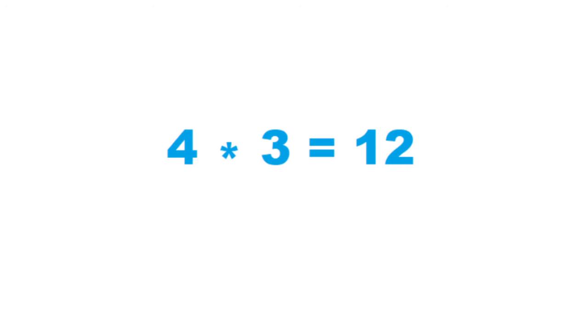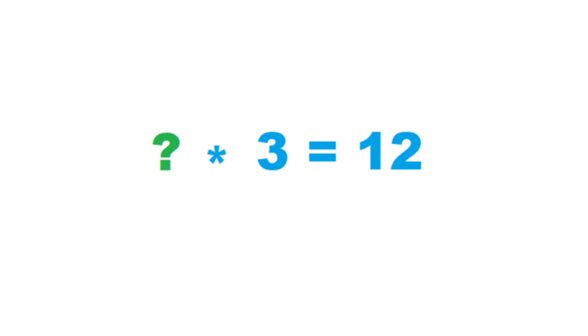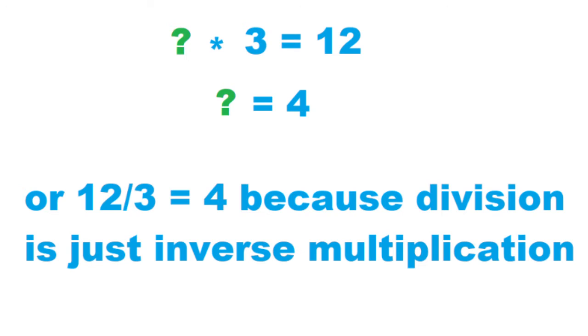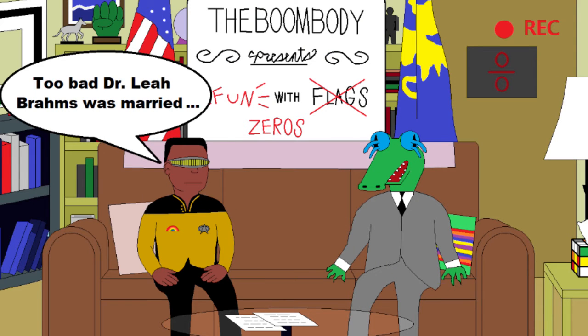Take a simple multiplication problem. 4 times 3 equals 12. Let's remove one of the numbers, the number 4, and take a look again at the problem. Now we have some number times 3 equals 12. Even if we didn't already know the number was 4, we could find out it was 4 by taking 12 and dividing it by 3, because dividing is defined as the inverse of multiplication. And that is the key to the answer in this video here.